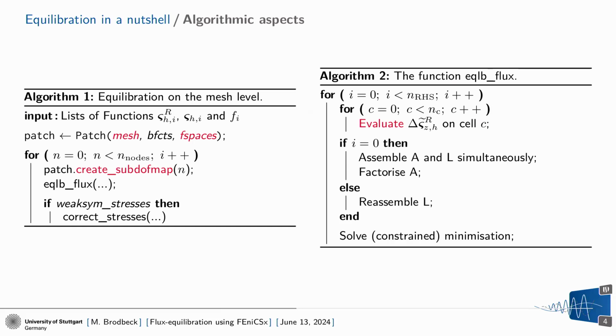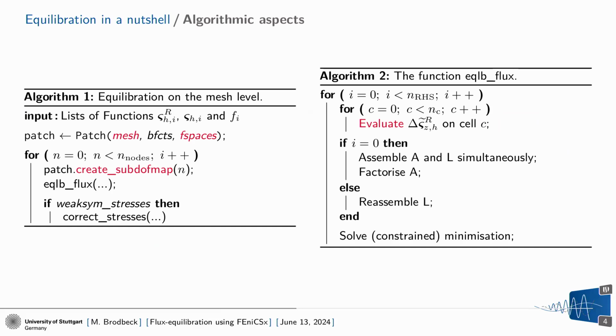One thing that I've neglected here is that if we're talking about stresses, there's one thing wrong with this algorithm. We equilibrated the two rows of the stress tensor independently, so there's no symmetry in it. So we messed up the symmetry, so we need an additional corrector here. We do that weakly because we do not want to deal with Arnold-Winther spaces or something similar. So we simply test the symmetry condition against a P1 space.